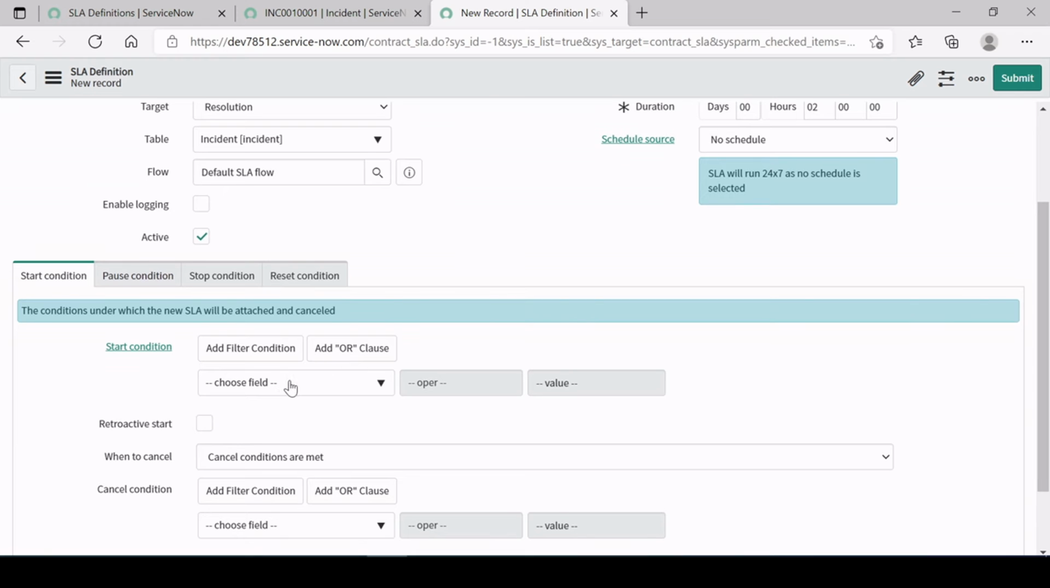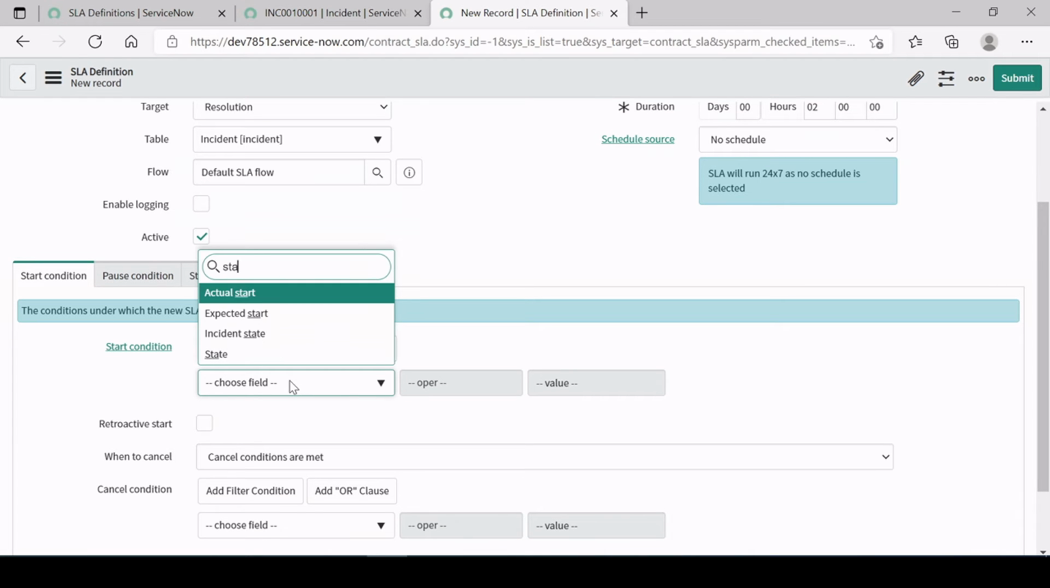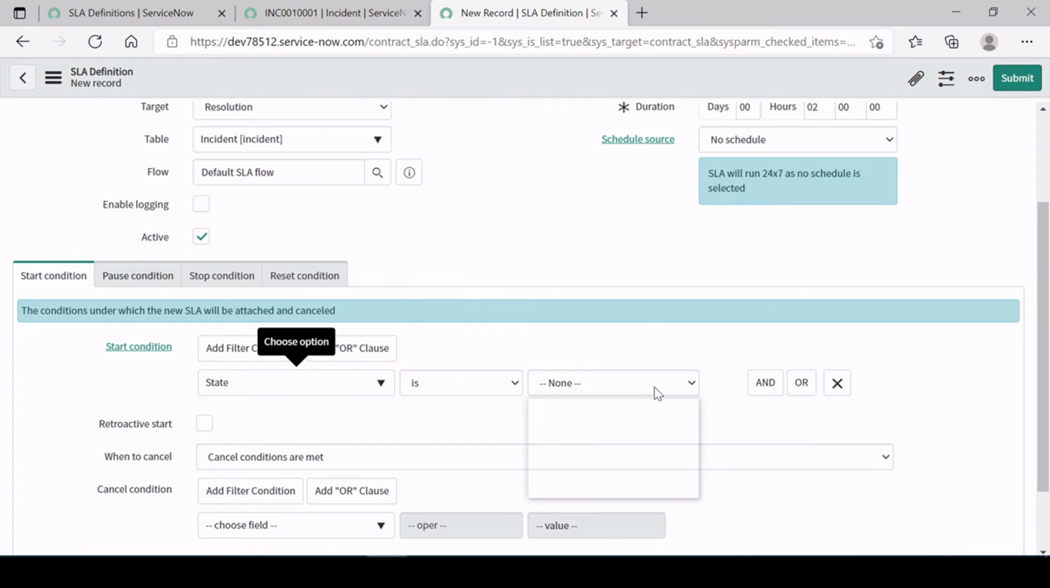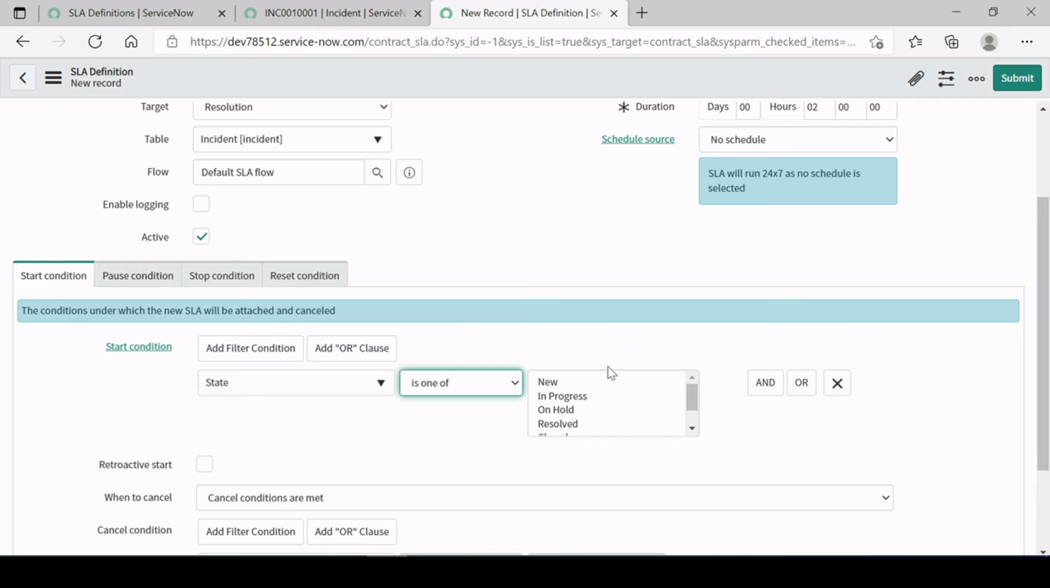And now here in the start condition, we will be giving a state. State is equal to what could it be, guys? It could be New or In Progress. It should be state is one of In Progress and On Hold. I will tell you why. Sometimes the moment you create a ticket, you might need some information from the requester, so you keep it on hold to get the information. It could be a very specific scenario. It's a rare scenario, but sometimes it happens, so I'm selecting both.